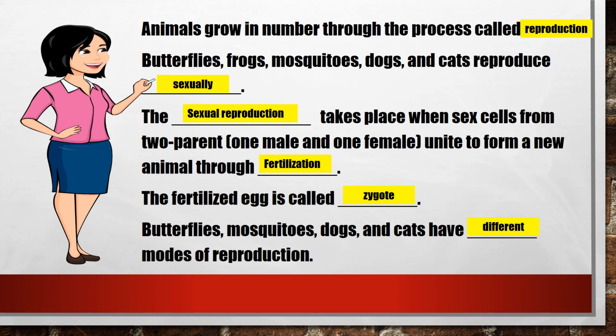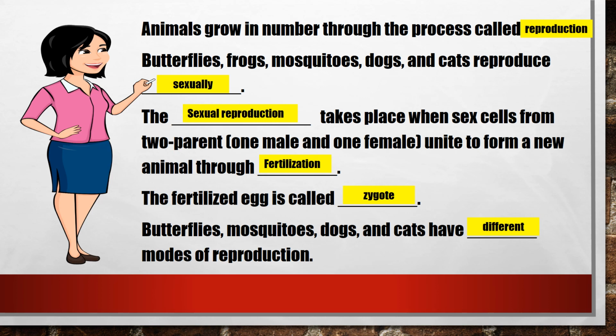Now, always remember this. Animals grow in number through the process called reproduction. Butterflies, frogs, mosquitoes, dogs, and cats reproduce sexually. The sexual reproduction takes place when sex cells from two parents, meaning one male and one female, unite to form a new animal through fertilization. The fertilized egg is called zygote. Butterflies, mosquitoes, dogs, and cats have different modes of reproduction.